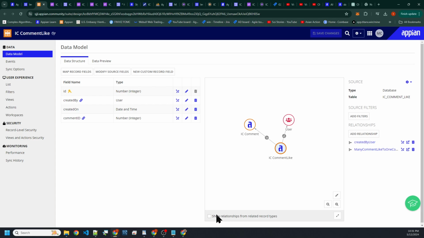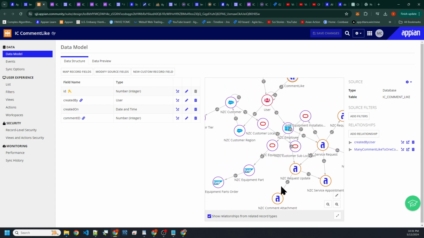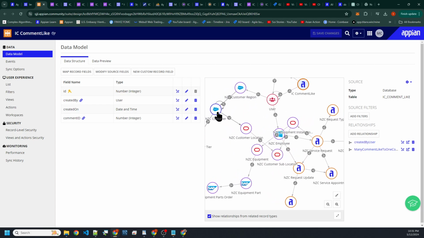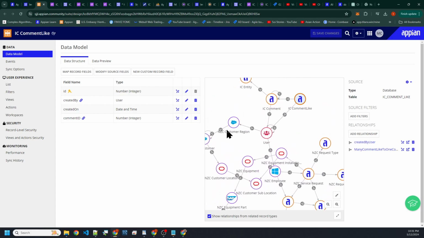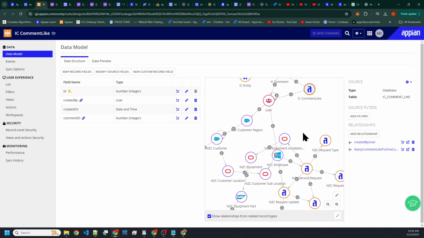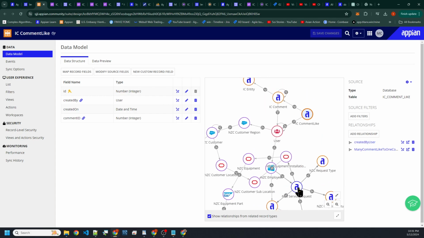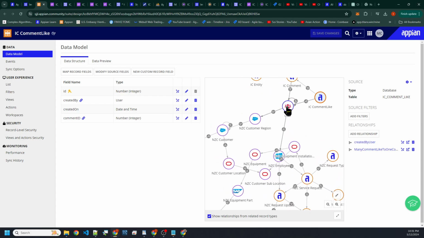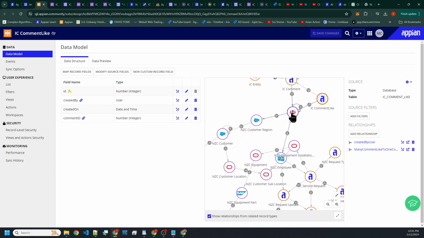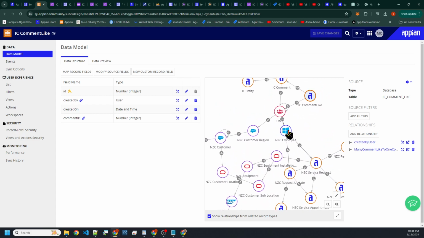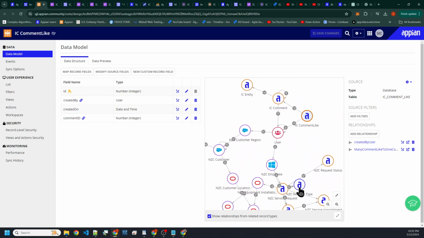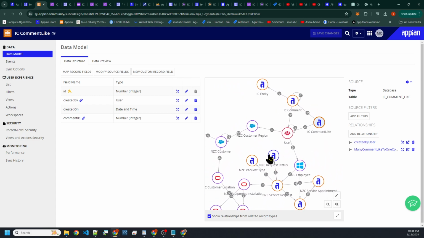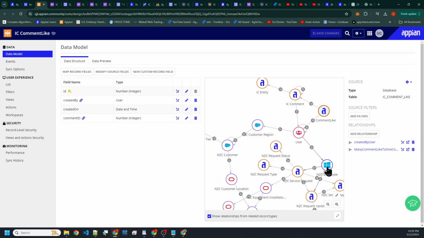Think about it, you can show relationships related to a record here. Boom. So no, our application is not supposed to be this complicated. Comment system, no, but because all these other applications I need to tie into a user here, right? They tie in, you know. So that's kind of why there's a lot going on here, right?